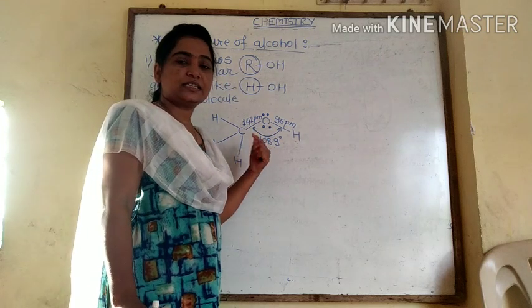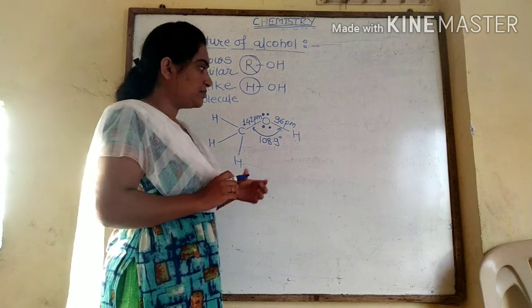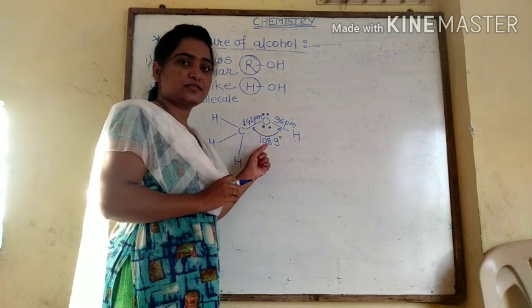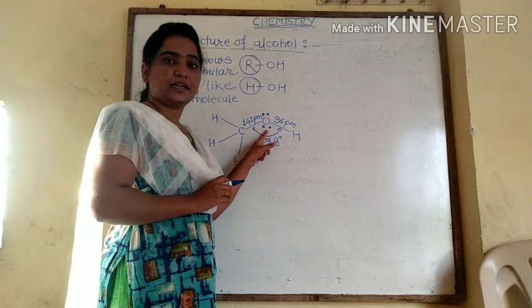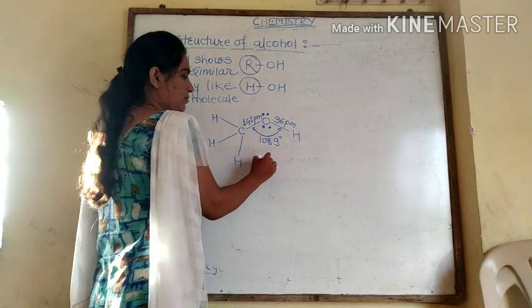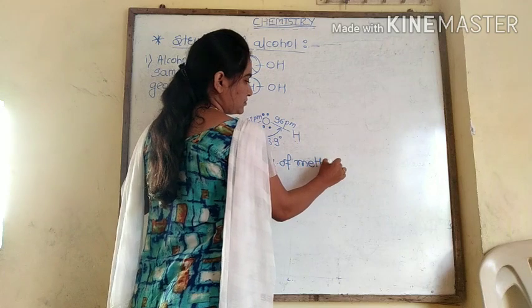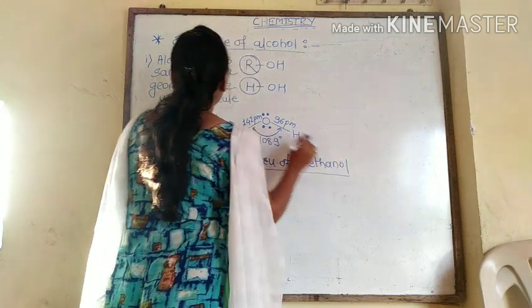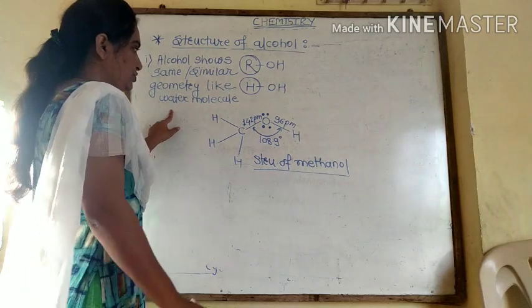We know that a tetrahedral molecule generally shows a bond angle of 109 degrees, but this is somewhat decreased, only due to the presence of lone pairs of electrons. So this is the structure of methanol.